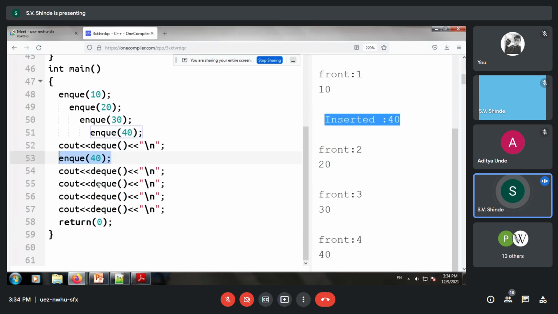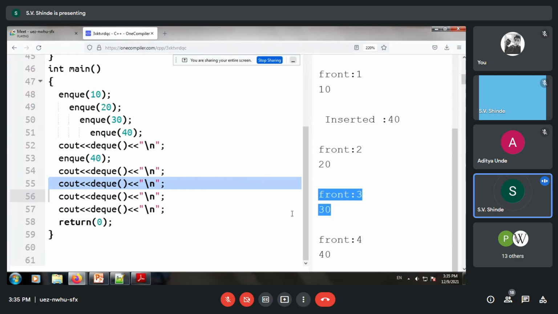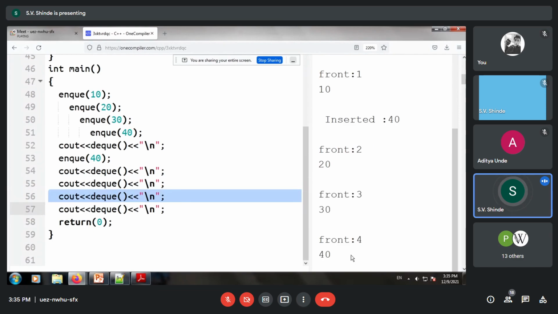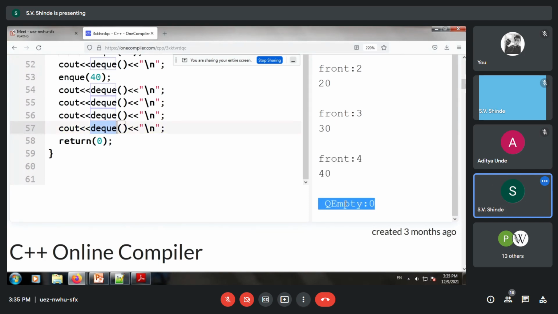Now let us check further DQ. After DQ we get 20 retrieved from it. Then on the next one you get the next element, and after even the last, you can see that 40 was also retrieved from the queue. Then we issue the last DQ, and you find that the queue is empty.